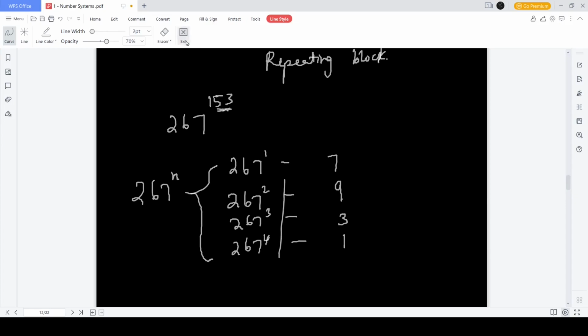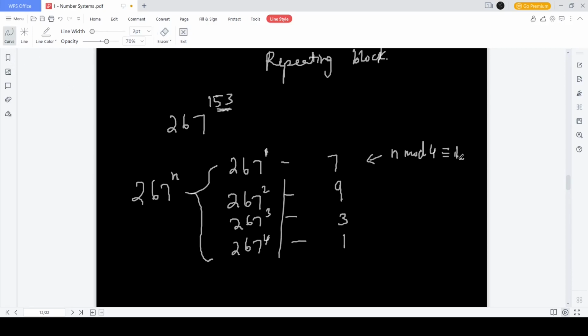So what we do for that is, see, 267 to the power 1 is nothing but n mod 4. Mod means divided by 4. When n is divided by 4, it leaves a remainder 0, is how this equation is read. So this condition is nothing but n mod 4 is equal to 1.